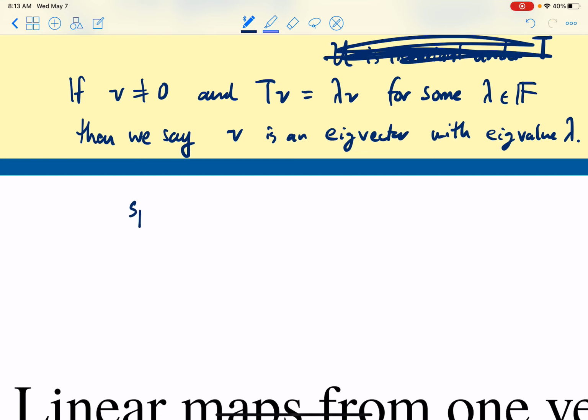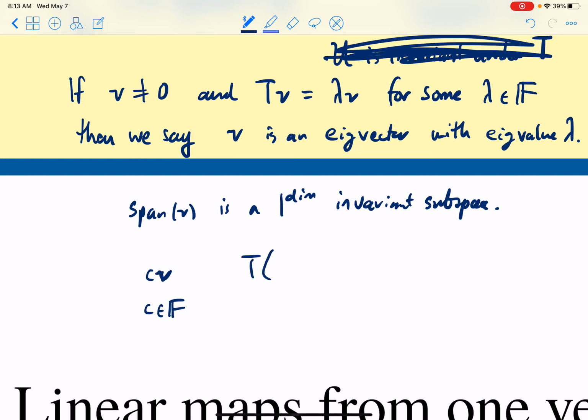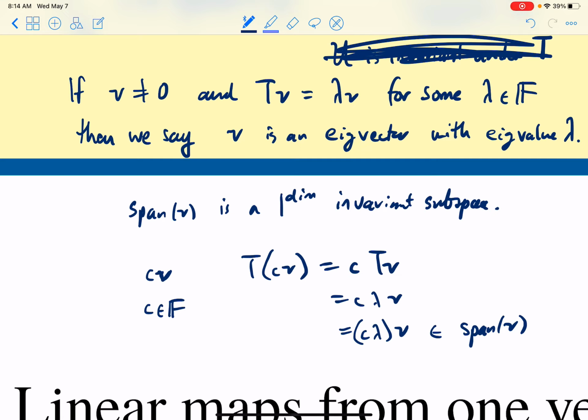And what we're really seeing here is that the span of v is a one-dimensional invariant subspace. Because if you take something in the span of v, it looks like cv for c a scalar. And then if you apply T to it, well, T is linear, so we can pull the scalar out. And then Tv is lambda v. And so that's just some scalar c lambda times v again, which means that this is in the span of v. So if you start with something that's in the span of v, it stays in the span of v, and that is the definition of invariant subspace.